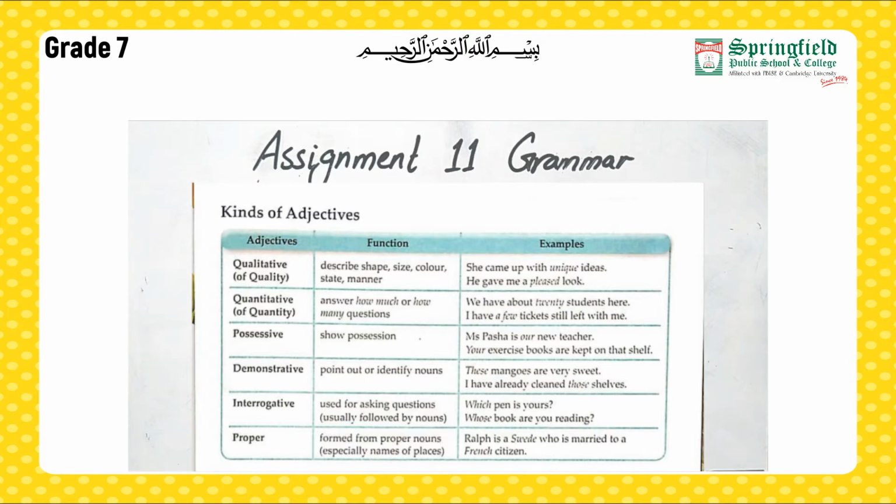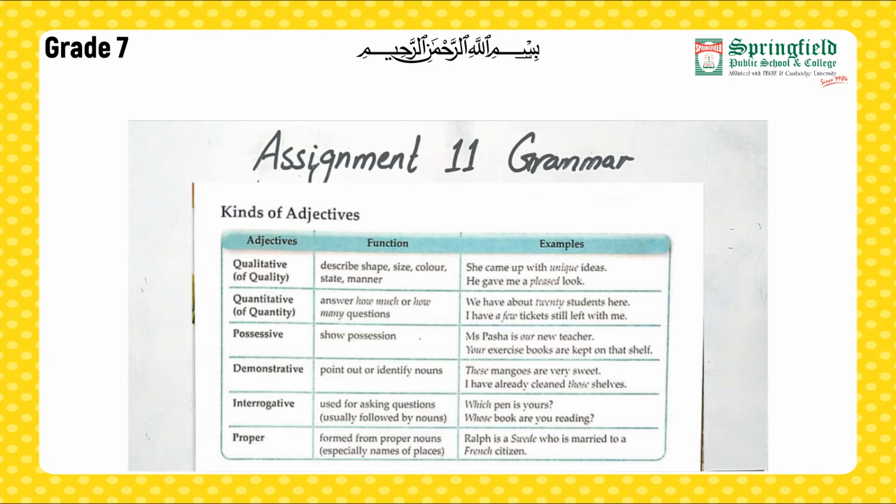So I have two examples for you. She came up with unique ideas. Unique is what? A kind of manner, right? So it is also qualitative. He gave me a pleased look. So pleased here is a happy look, right? It's kind of a state, right? So it is qualitative. So qualitative basically refers to the quality of a thing, whether it refers to a shape or a size or its manner or a state or color, anything includes in it. She's a tall girl. Tall is her quality. So it's a qualitative adjective. Next we have quantitative adjective. Quantitative, as you can tell, is related to the quantity of a thing.